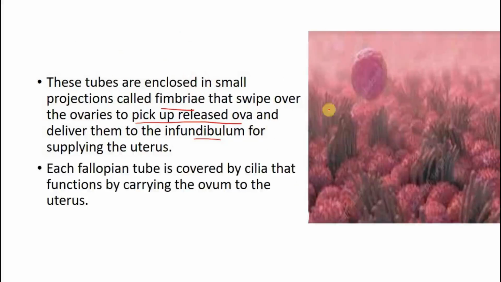Now see, each fallopian tube is covered by cilia. Cilia are the small hair-like structures. Right? They are small hair-like structures. See, these are groups of cilia. Lots and lots of cilia inside the wall of the fallopian tube.